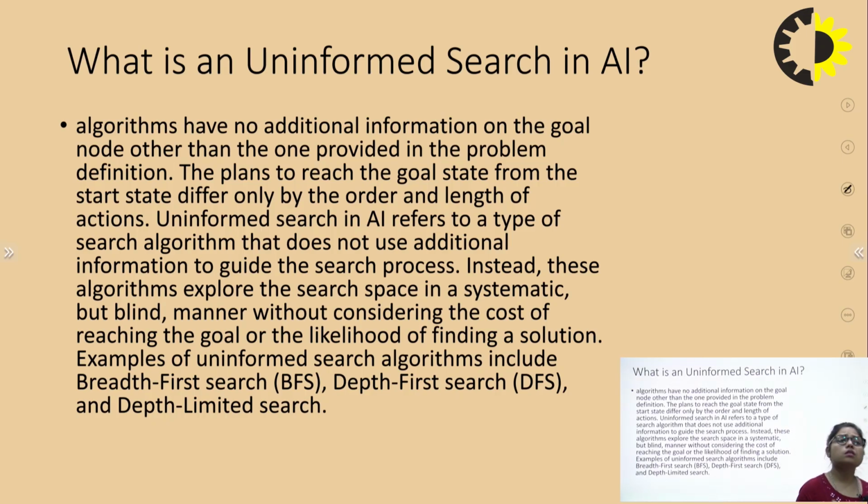Instead, these algorithms explore the search space in a systematic but blind manner, without considering the cost of reaching the goal or the likelihood of finding a solution. Examples of uninformed search algorithms include breadth first search, depth first search, and depth limited search.